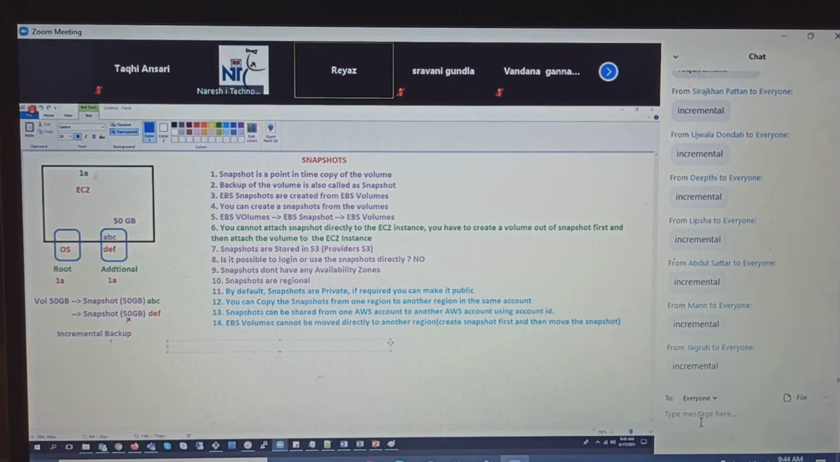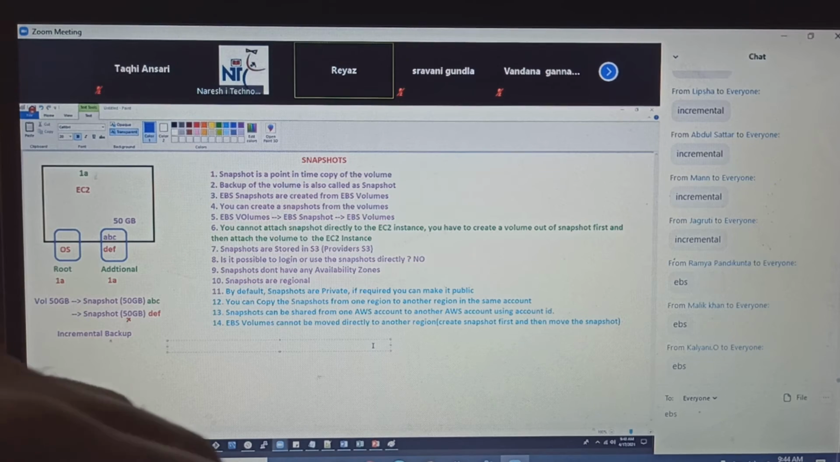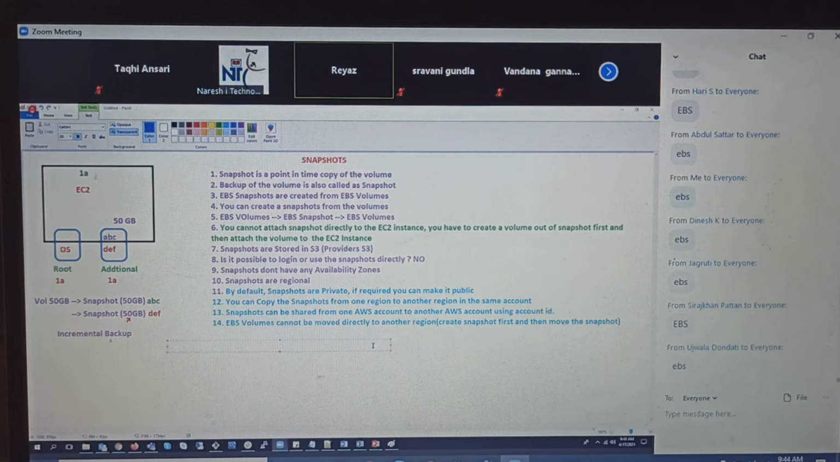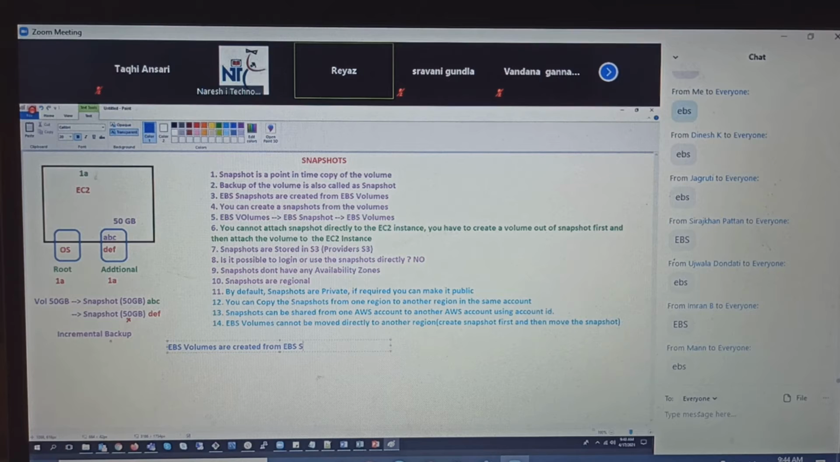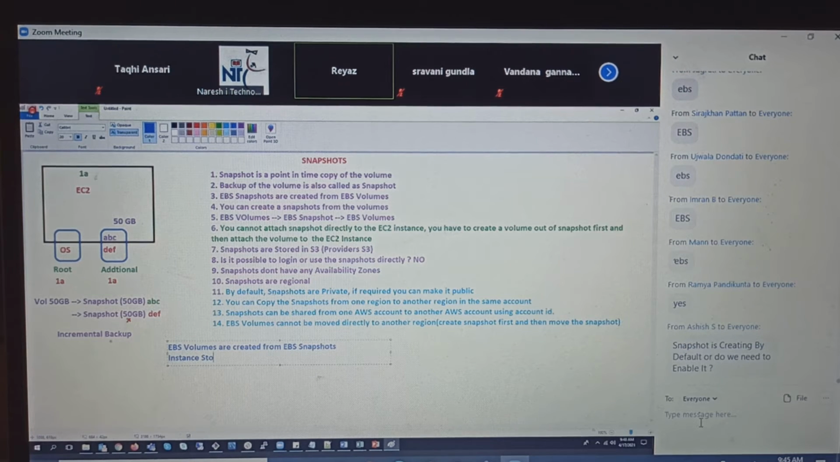So we will be using EBS volumes or instance store volumes? EBS only, right? Remember, if you go for instance store, then it is temporary. Based on the requirement, you go for it. So guys, here, EBS volumes are created from EBS snapshots, and instance store volumes are created from a template stored in S3.